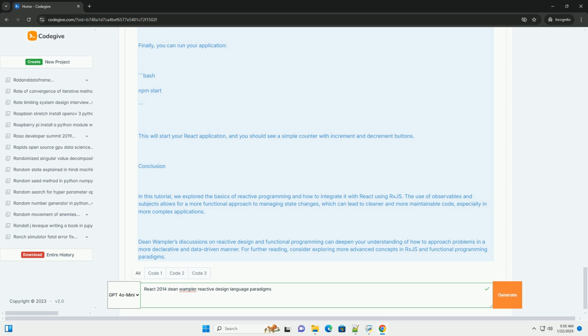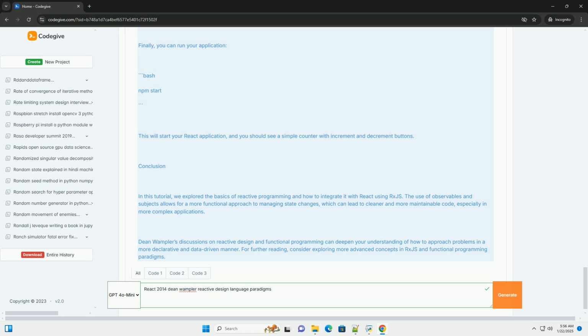Integrating reactive programming with React. React itself has a declarative nature, which aligns well with the reactive programming paradigm. Using libraries like RxJS, you can easily manage async data streams in your React components. Example, building a simple reactive counter. In this example, we will create a simple counter application using React and RxJS, demonstrating the principles of reactive programming.